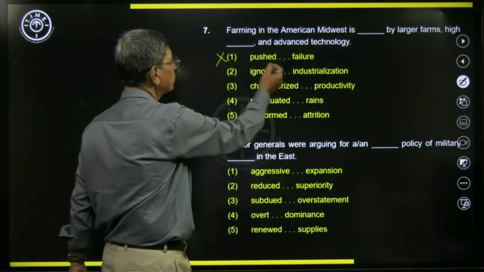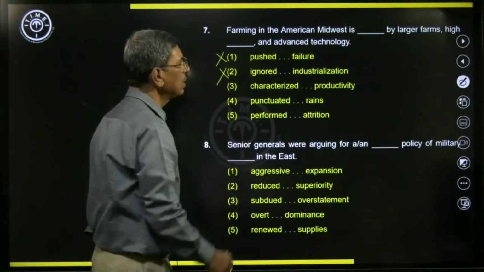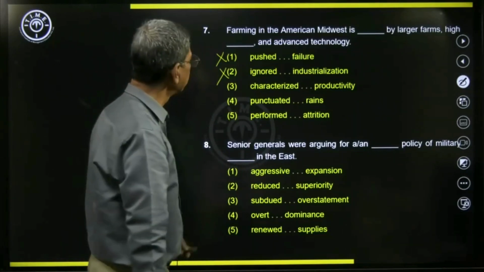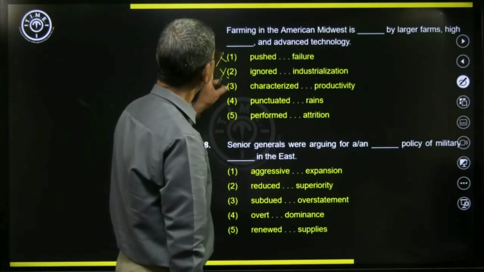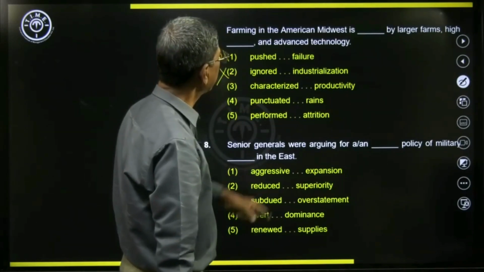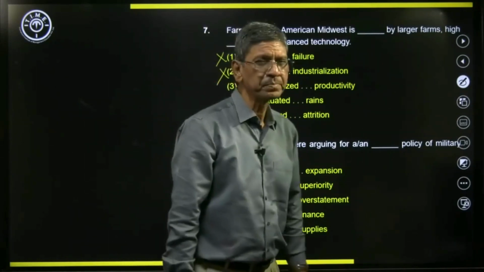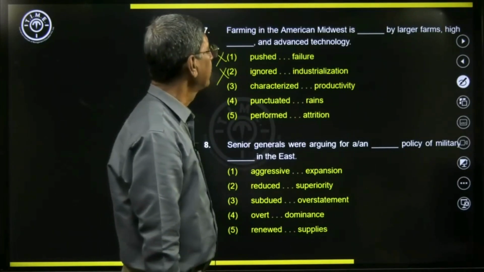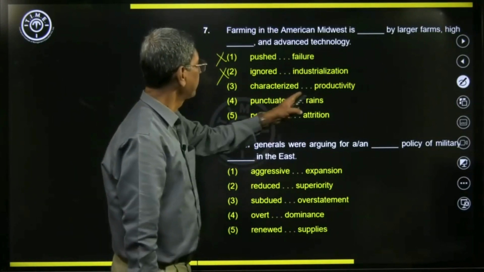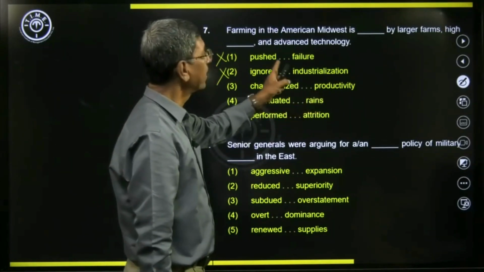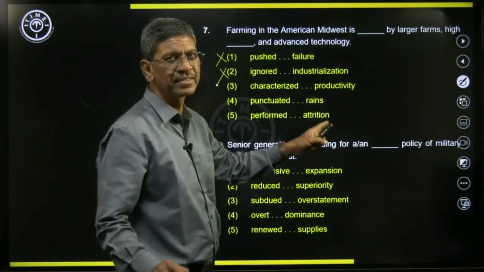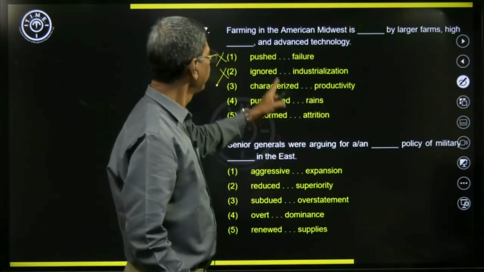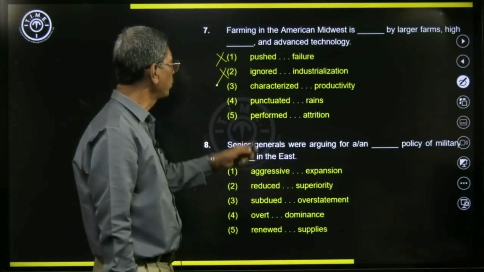That verb is not good. Ignored also is ruled out. Third one: farming in the American Midwest is characterized by large farms, high productivity, and advanced technology makes sense. But we will still wait and look at the other two options.